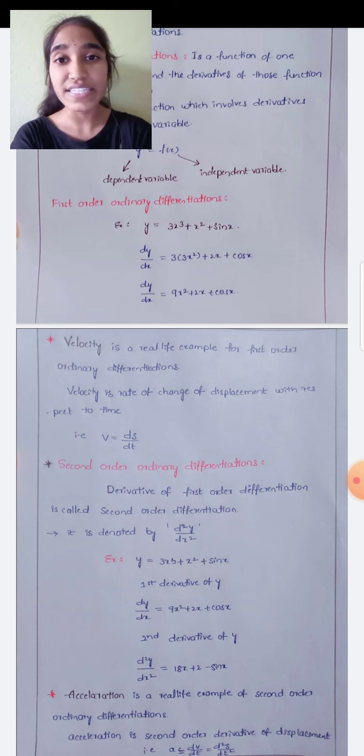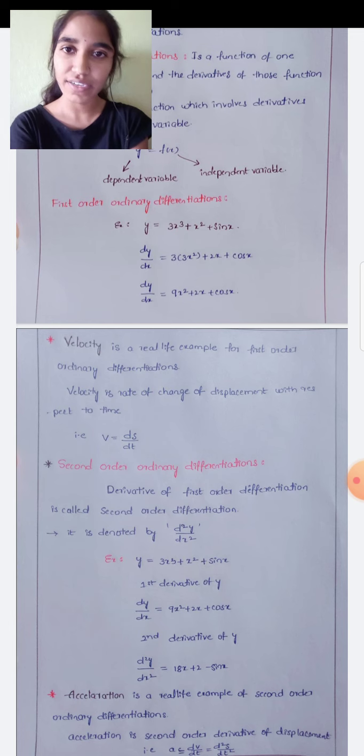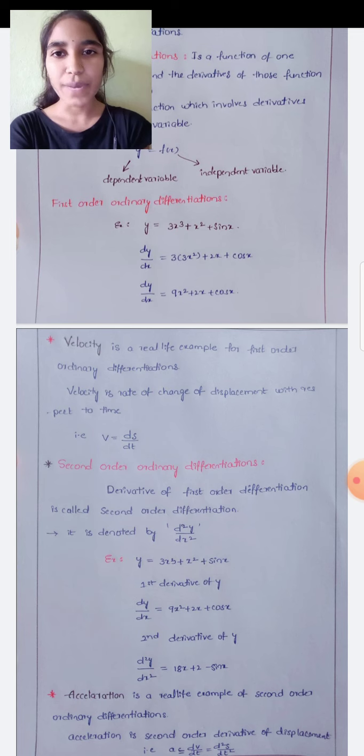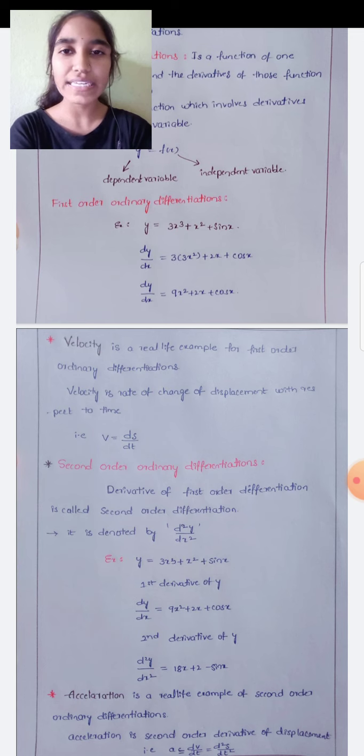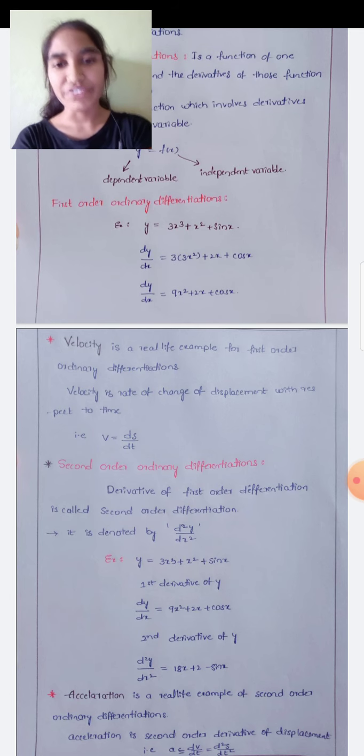Velocity is a function which shows the rate of change of displacement with respect to the change in time. We generally use bikes, right? The speed meter shows how much speed we are going, and it is nothing but differentiation. It shows the rate of change of displacement we are traveling with respect to time. And if we increase the pressure on the accelerator, the acceleration may increase. It is an application of first order ordinary differentiation.